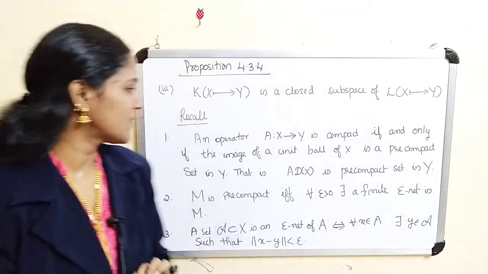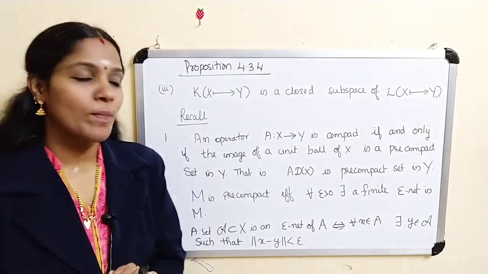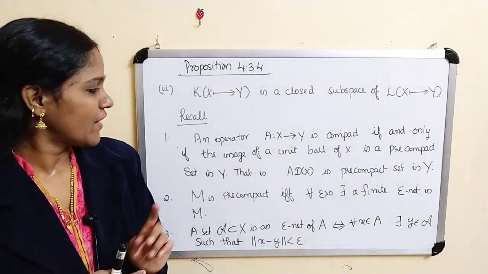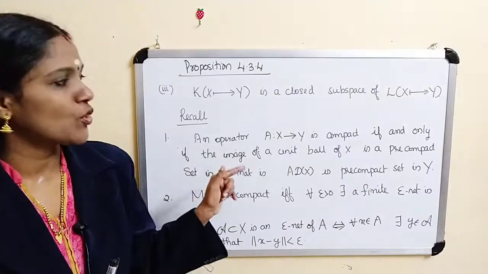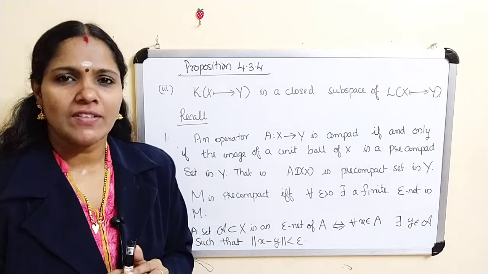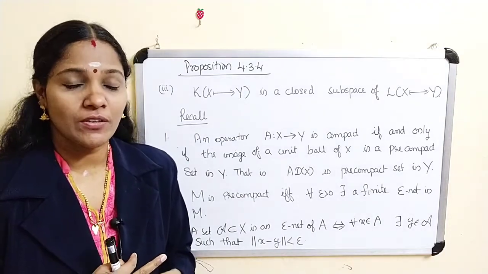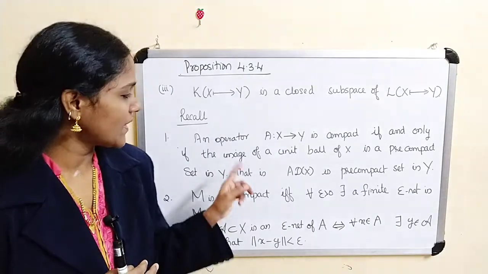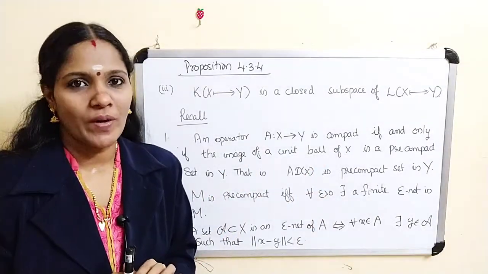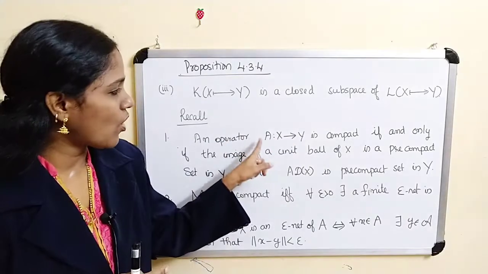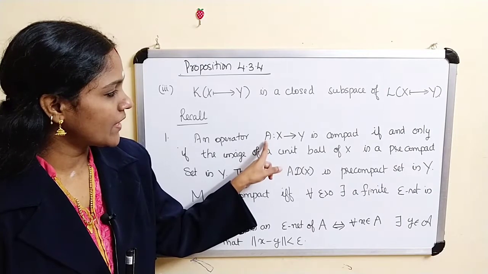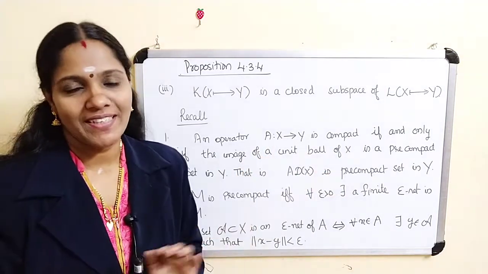Okay, the first one is we have a result. An operator A from X to Y is compact if and only if the image of the unit ball of X is pre-compact. What is the unit ball? The notation is D of X. We have to prove that the image of the unit ball, that means A D of X, is pre-compact in Y. So A compact means if and only if A D of X is pre-compact in Y.